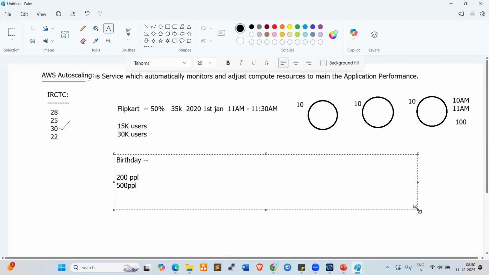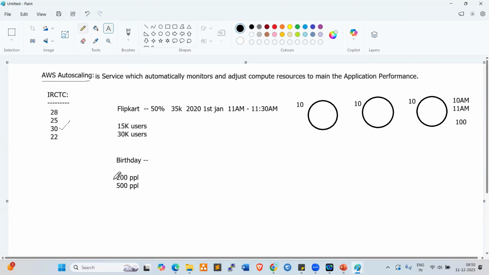Can we serve the food within the time frame? No, it will take longer, right? Or else we invited 500 people, but only 200 attended. Food will be wasted. Same situation for servers also, right?